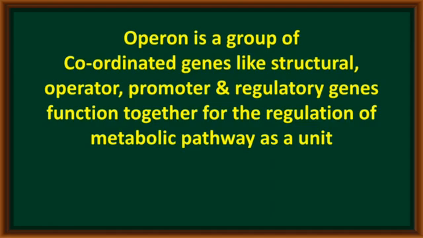According to this concept, an operon is a group of genes that work in a coordinated manner. In the structure of an operon, various genes like structural genes, operator, promoter and regulatory genes function together to regulate a metabolic pathway as a unit.